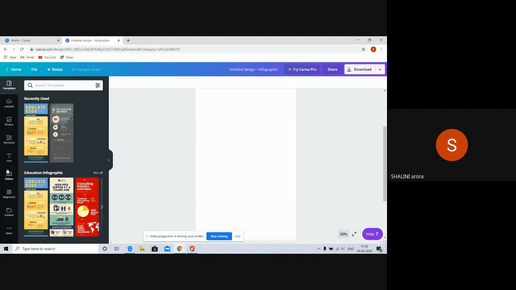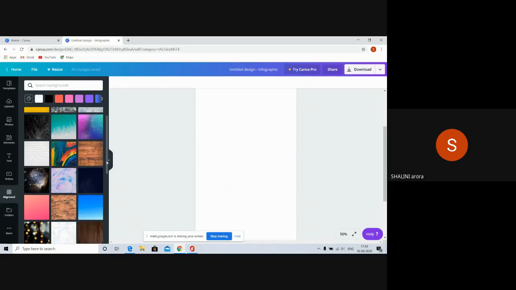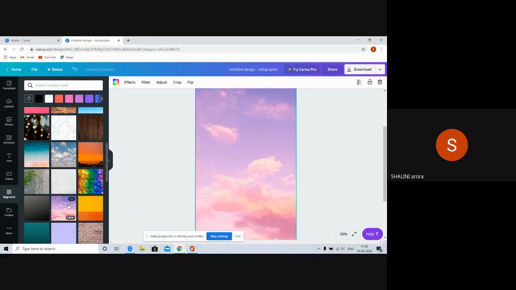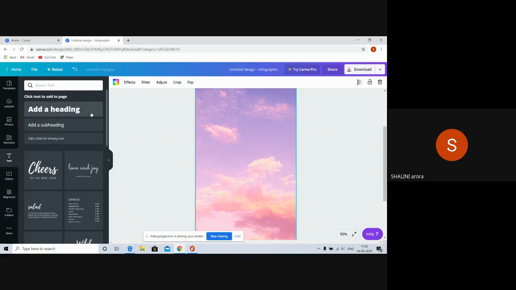Suppose I have taken a blank page, so I'll zoom it a bit. First we can take the background. Suppose I take some interesting background, like this one. I can take any, whichever appeals to me. Like suppose I take this. I have changed the background. Now the second step is to add the text, add a heading.